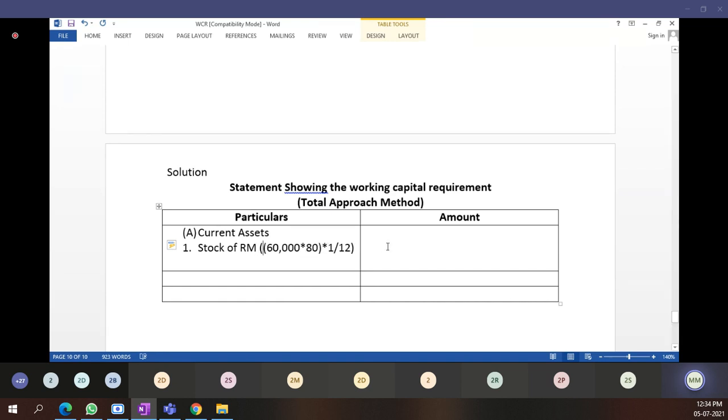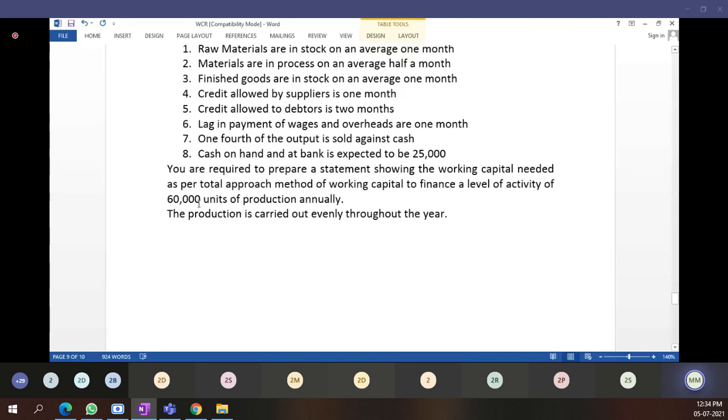How much comes in the outer column? Students, tell me. How much comes? From where I have taken 60,000. It is our output. We are at the level of activity. Level of activity means in a year we are going to produce that much only.